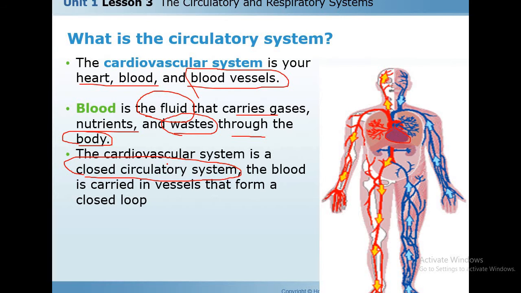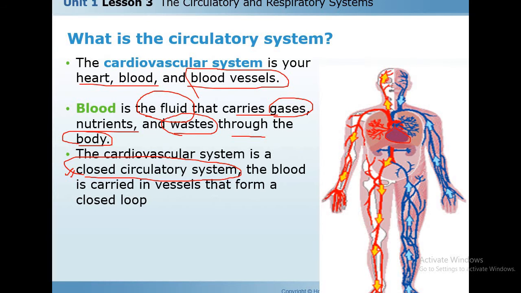So what's the function of the cardiovascular system? The function of the cardiovascular system is to transport gases like oxygen and nutrients and remove the waste from the body organs or tissues. It forms a closed circulatory system. So the cardiovascular system is a closed circulatory system, closed like a cycle.